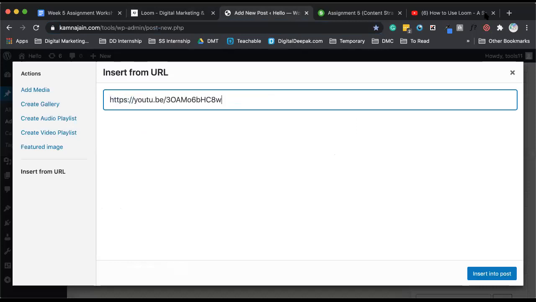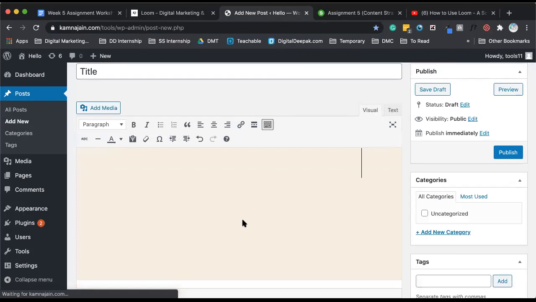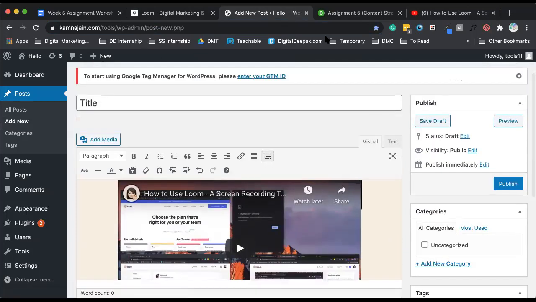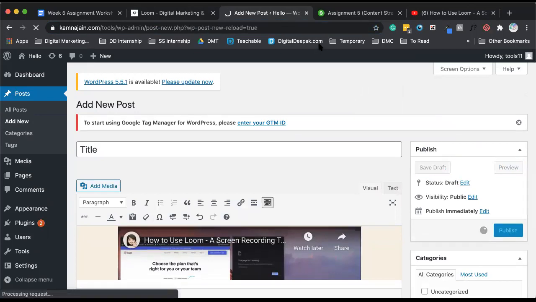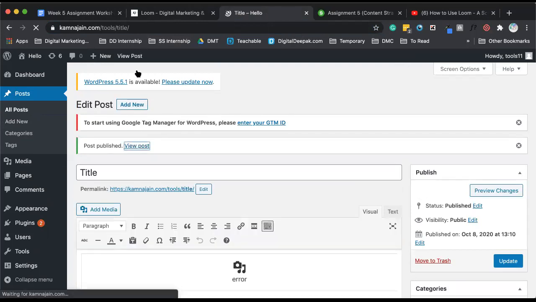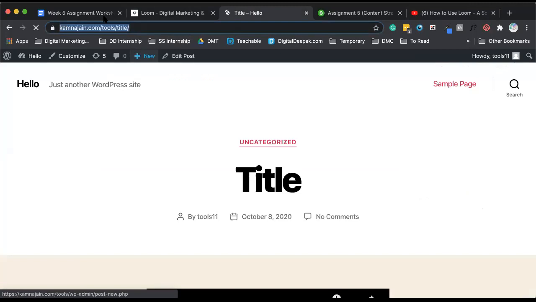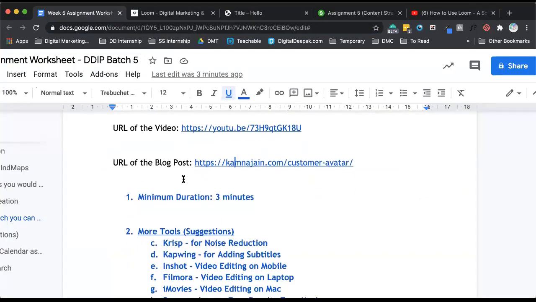So let me get it again and just click on insert into post, and you will see that it is visible. And again, go ahead, publish it. And once you do that, you will be able to also get your permalink. Click on view post, take this and just paste it here. Okay. So are we clear?